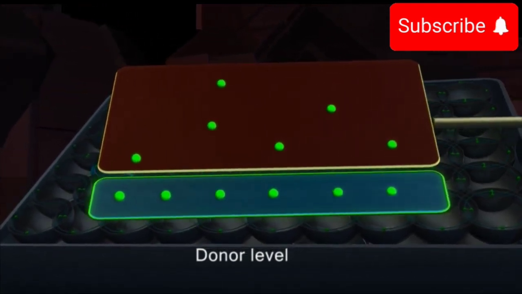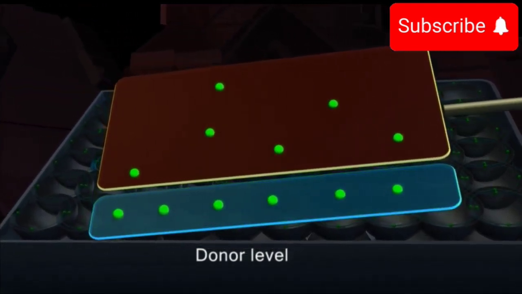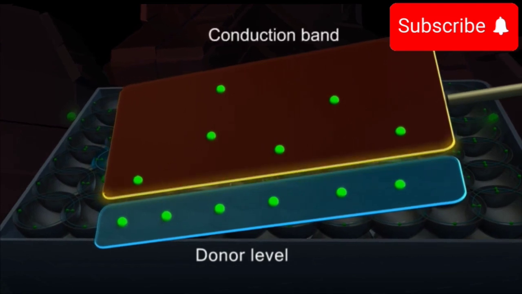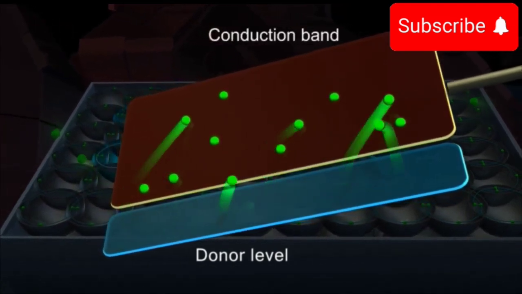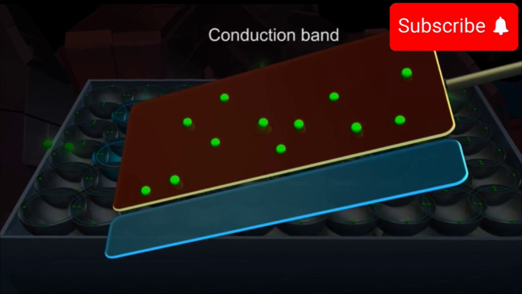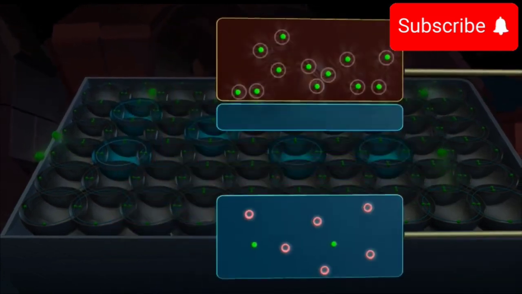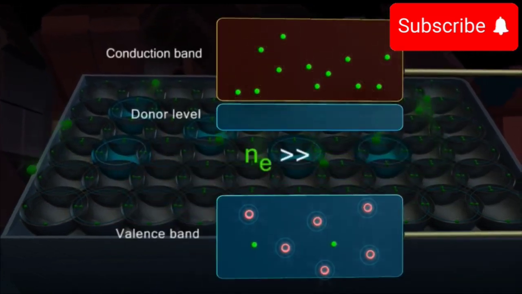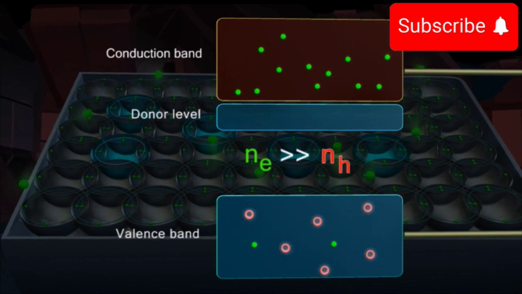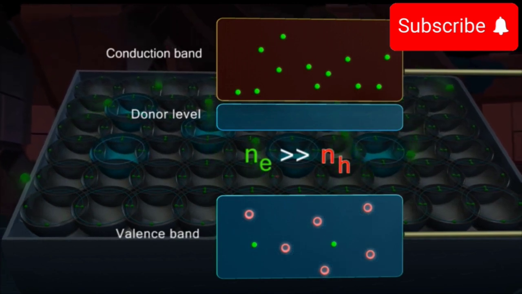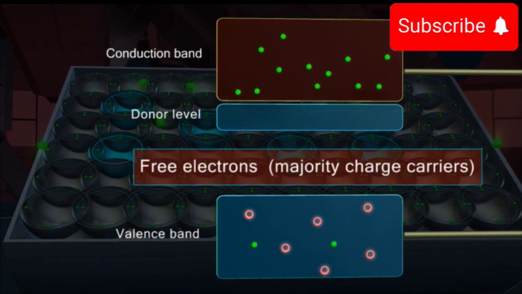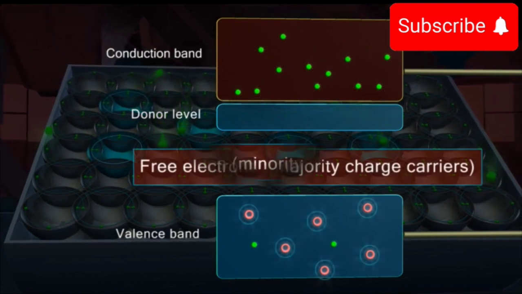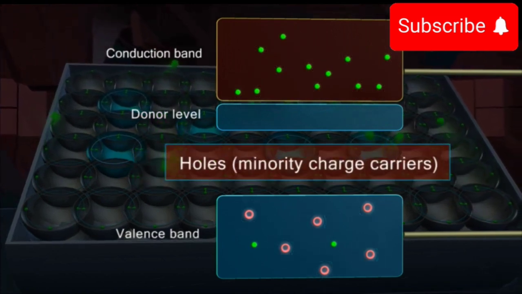In other words, the energy level of these electrons is a little below the lowest energy level of the conduction band. At room temperature, the donor level electrons can easily move into the conduction band. The conduction band electrons outnumber the holes in the valence band, generated by thermal agitation, by many orders of magnitude. Hence, the free electrons are referred to as the majority charge carriers and the holes as the minority charge carriers.